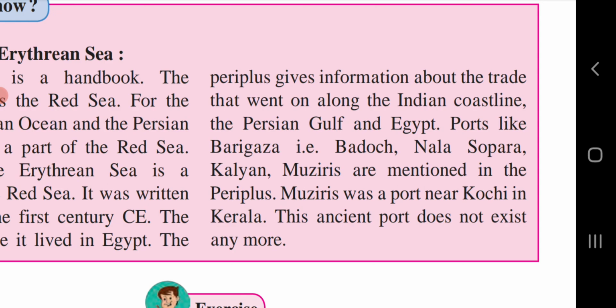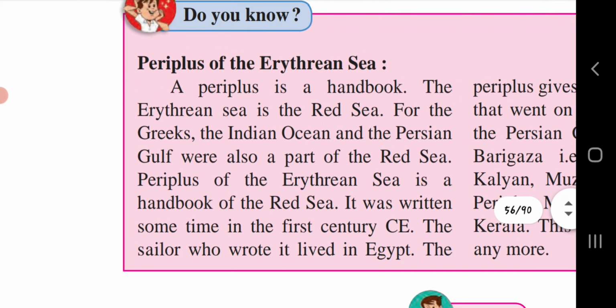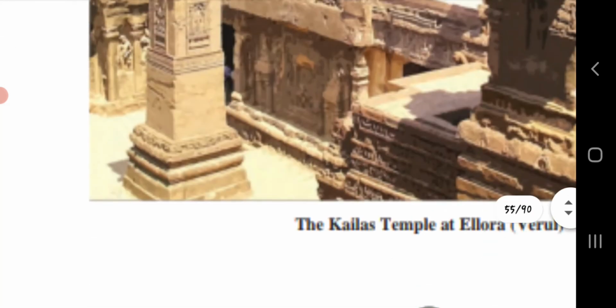Between the Persian Gulf and Egypt, ports like Barygaza, that is Bharuch, Nalasopara, Kalyan and Muziris are mentioned in the Periplus. Muziris was a port near Kochi in Kerala. This ancient port does not exist anymore. So this is a little information about the Periplus of the Erythraean Sea. In this way we have completed our new chapter.